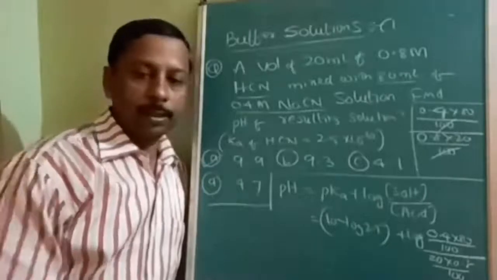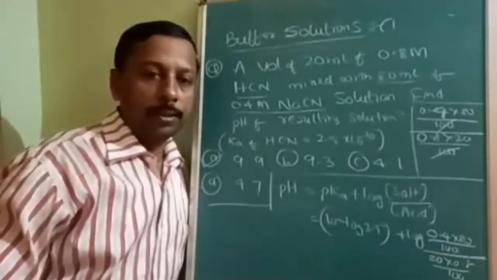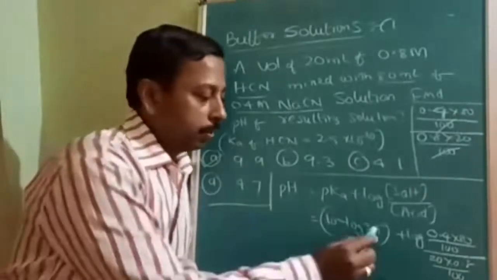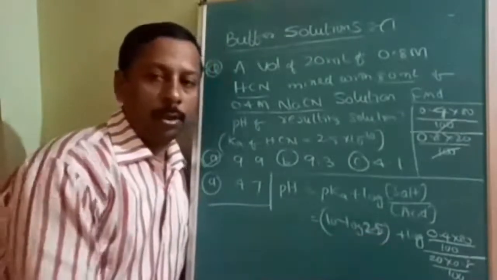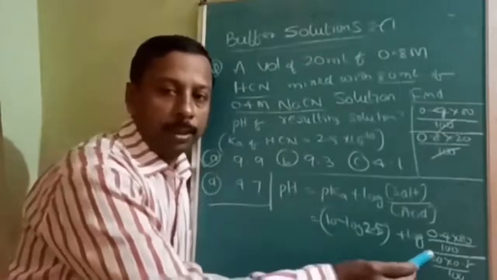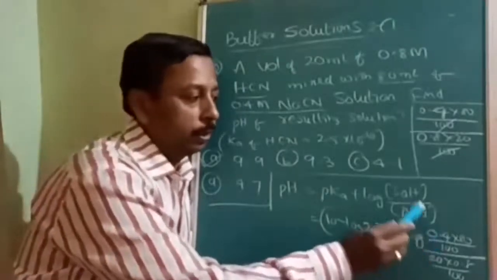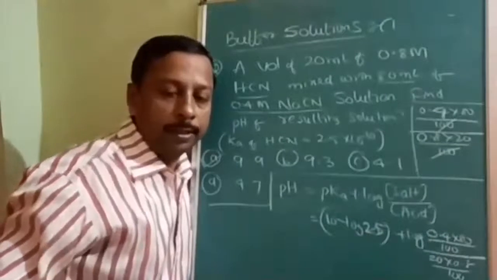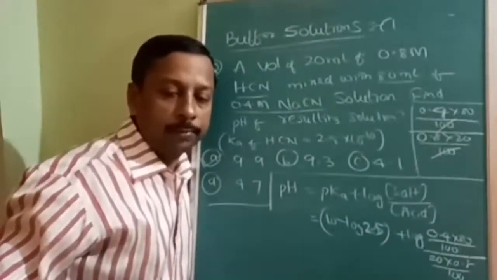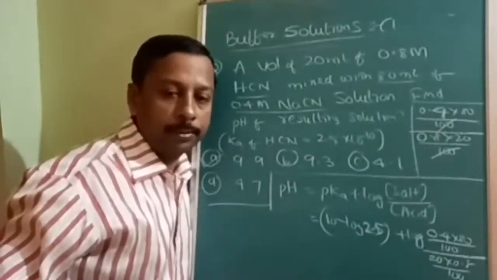How much will you get? 9.9 is the correct answer. Only simplification is left over. The rest of the procedure I have told. The people who are making mistakes are making them only at this place. So all different varieties or different models of questions are being discussed.